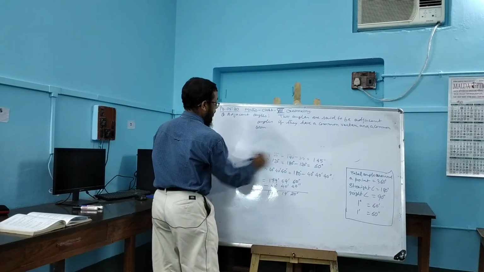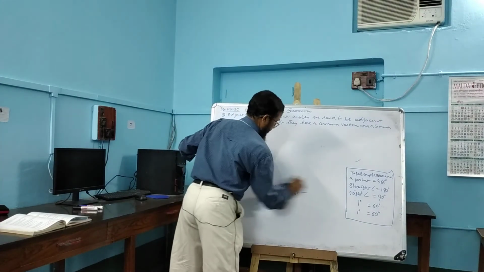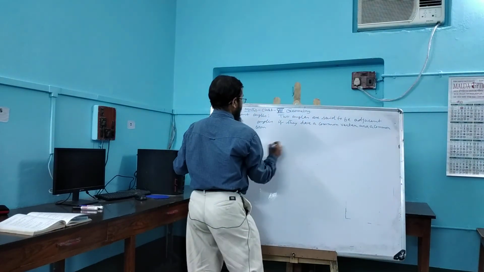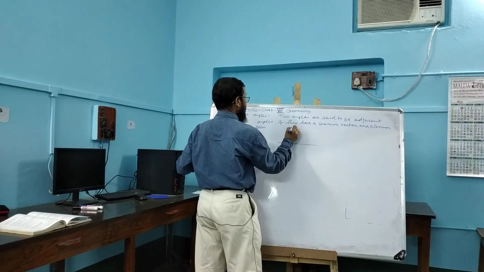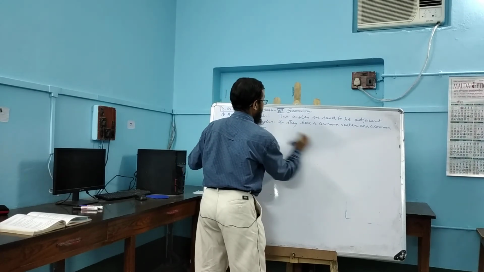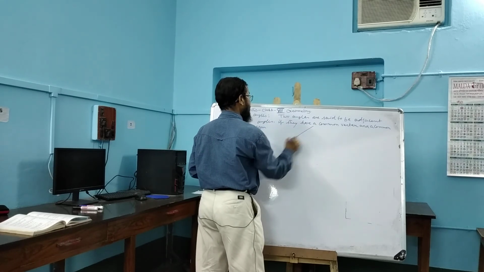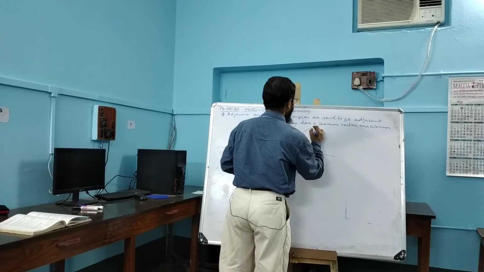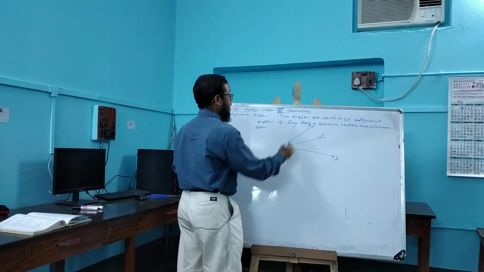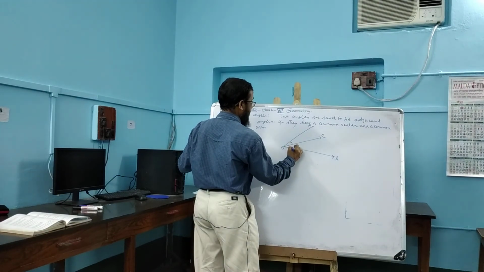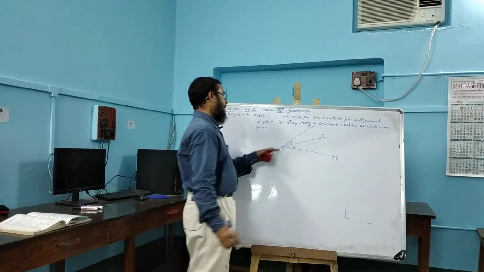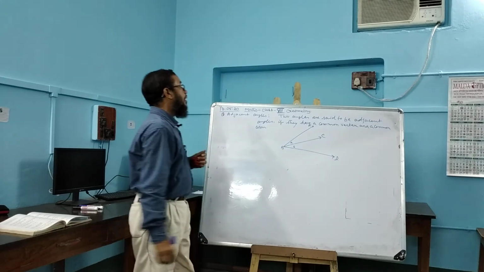Let us draw a figure to make this clear. A, B, C, D. In this figure there are two angles, suppose A and B. This angle has vertex B, and this is the common arm of these two angles.